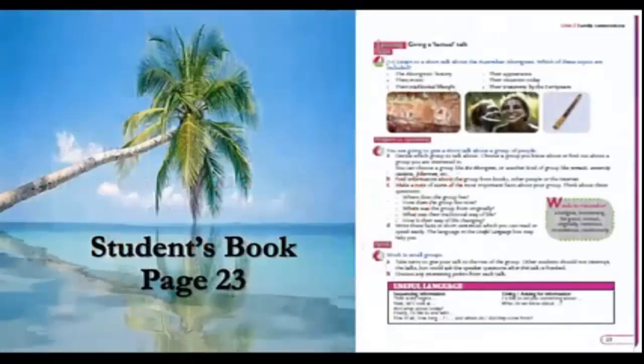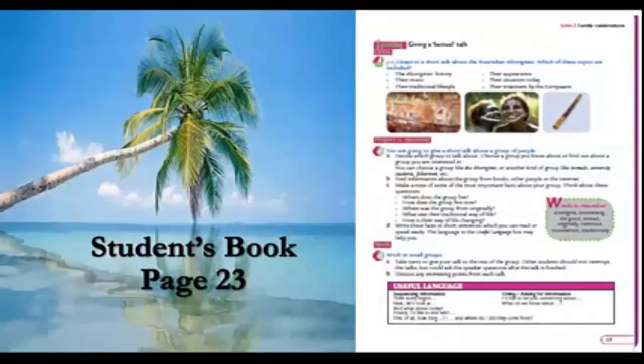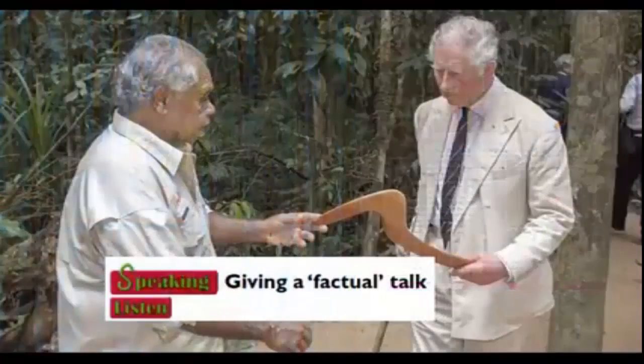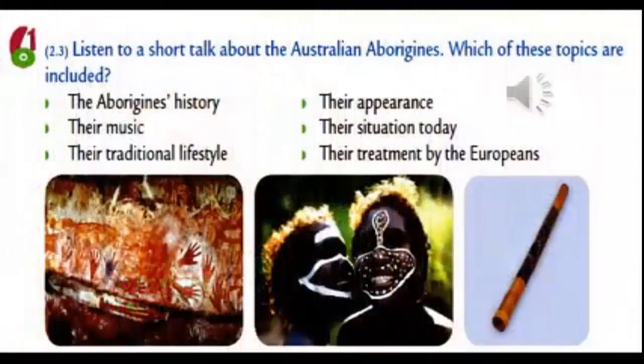Now, on your student's book, page 23, we have a listening task. We are going to listen to a short talk about the Australian Aborigines. Which of these topics are included? Listen carefully and tell me which of these topics are included in the listening text.